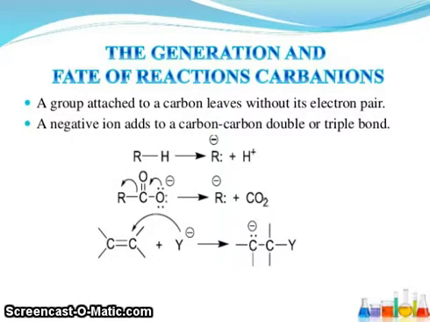Here RH dissociates this bond, forming R minus. Here RC double bond OH removes CO2, forming R minus. Here Y minus attacks carbon and shifts a double bond, in the form of carbanion.